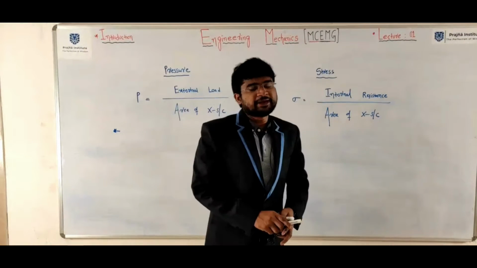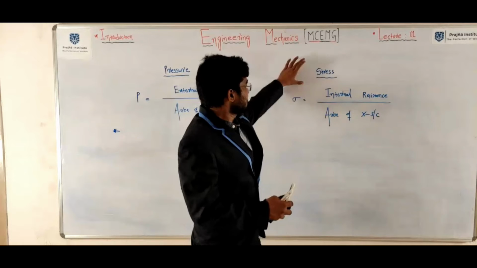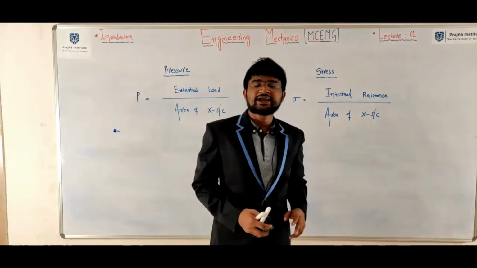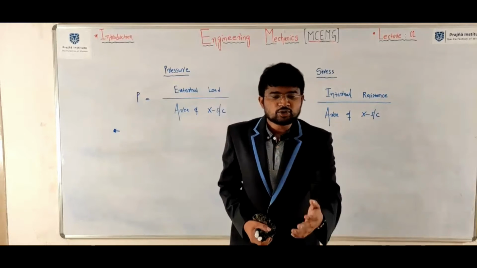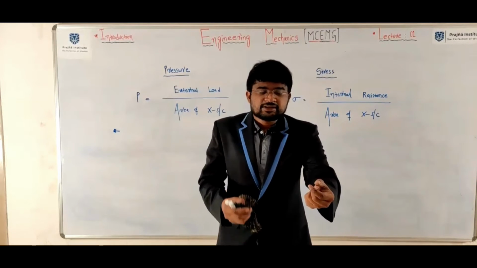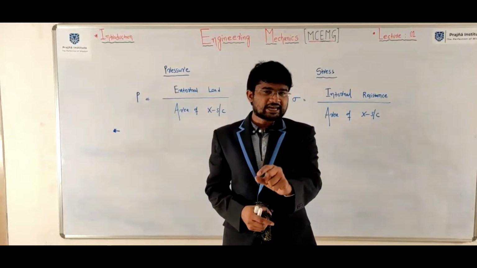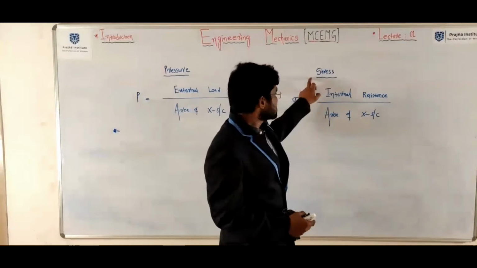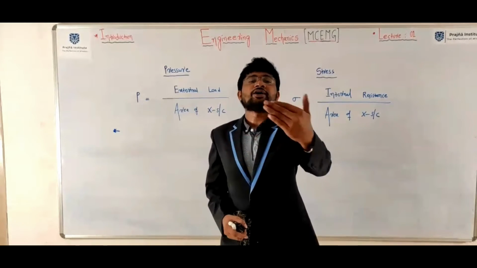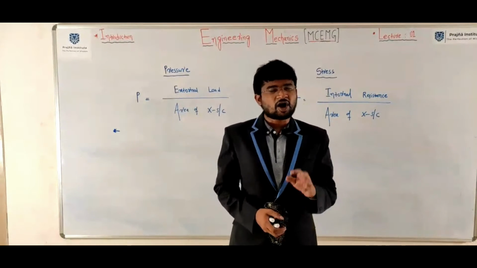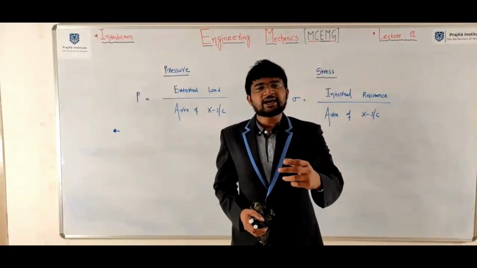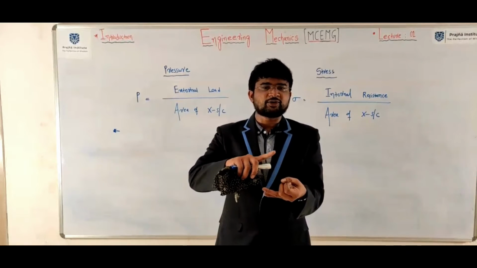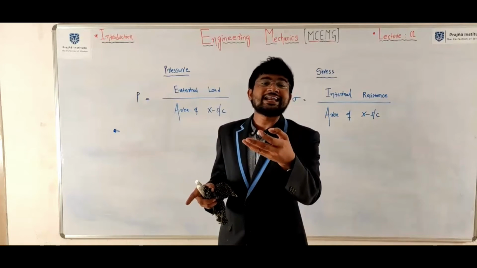Coming to stress. Stress is a second order tensor. We know that scalar is a zero order tensor. Vector is a first order tensor. In that category, stress is a second order tensor. Here, what is this order business? Scalar means only magnitude is sufficient. Vector means both magnitude and direction. We need to move a little higher order.